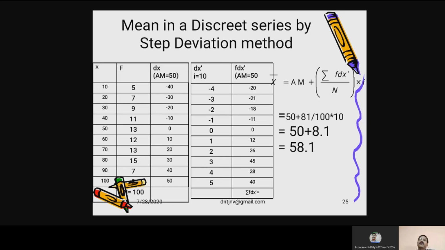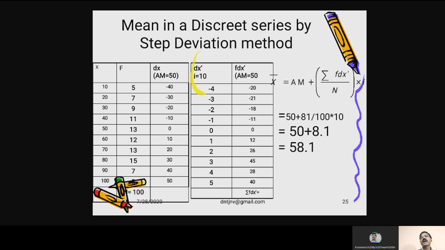Mean in a discrete series by step deviation method. Now we are going to apply step deviation method. For that, first of all, you have to find out dx as we did in the last slide. Then you have to find out dx prime. The common difference in this particular case is 10. So minus 40 divided by 10 is minus 4. Minus 30 divided by 10 is minus 3. Minus 20 divided by 10 is minus 2. Minus 10 divided by 10 is minus 1.